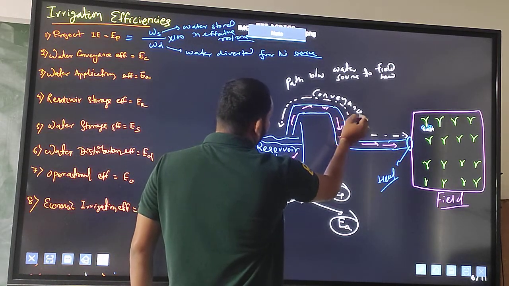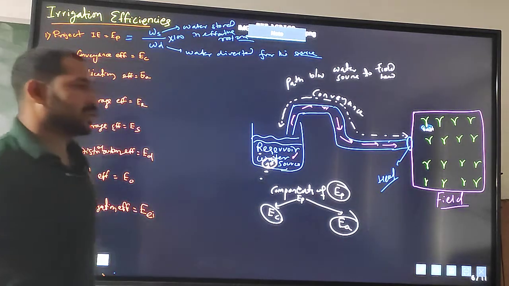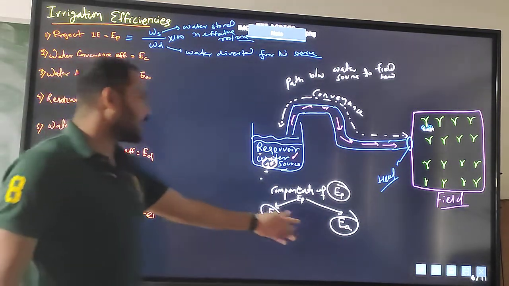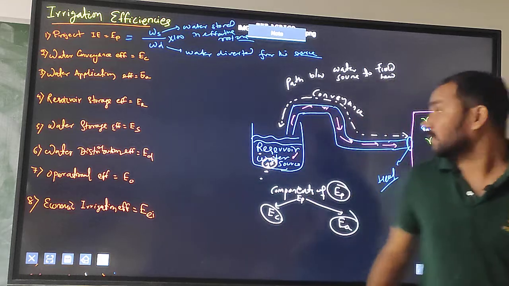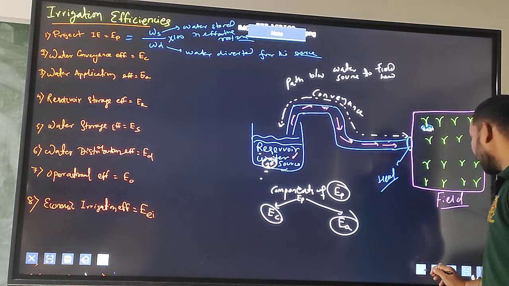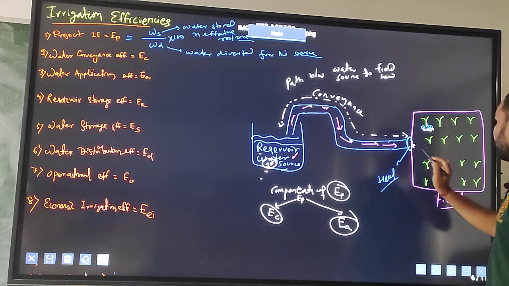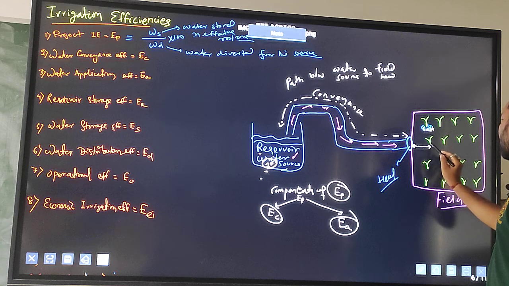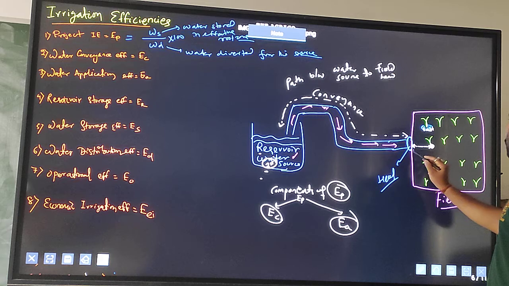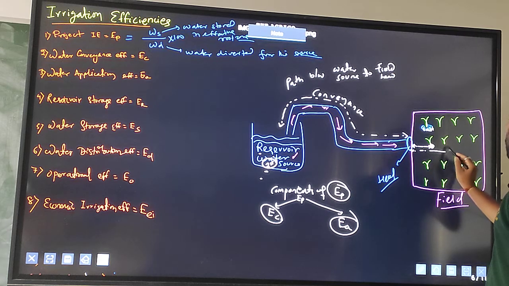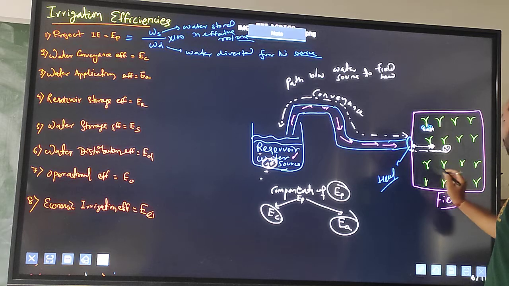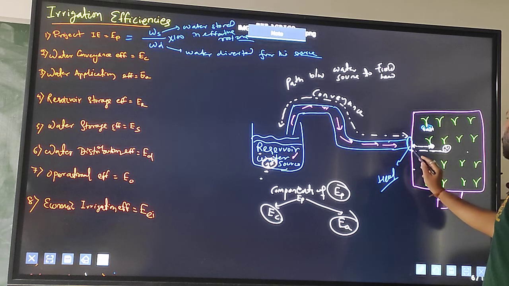Again, the second one is the application of the water. It is the path between the field head to the crop root zone.